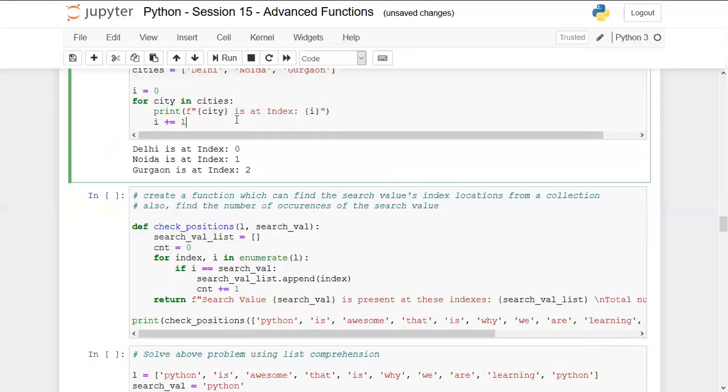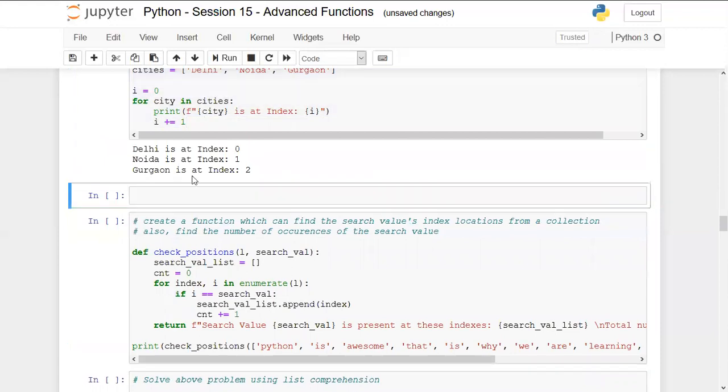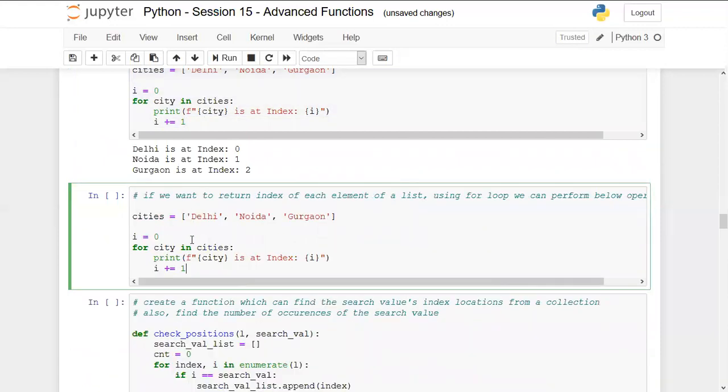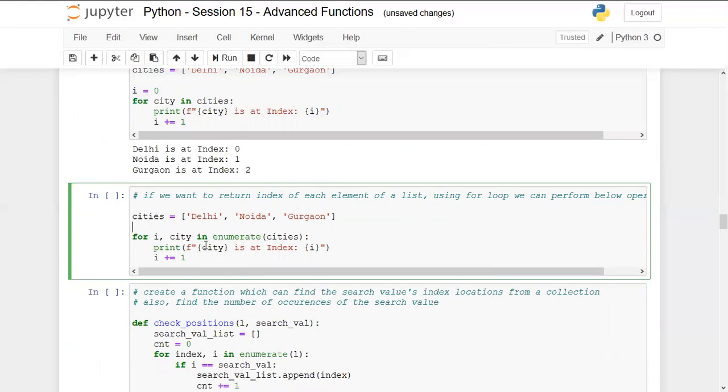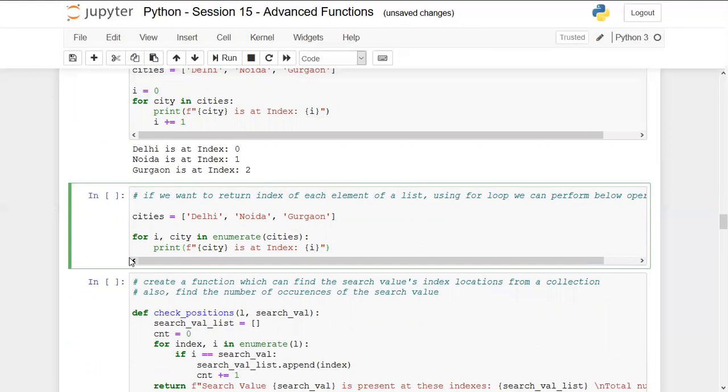For that I can copy this and add a new cell. I can write for i, city in enumerate cities, and I can remove this counter because I don't have to initialize it or increment it now, and that's done. We just have to write i, city. These can be any names, because the enumerate function will fetch two values: one is the counter and one is the actual value from this list.